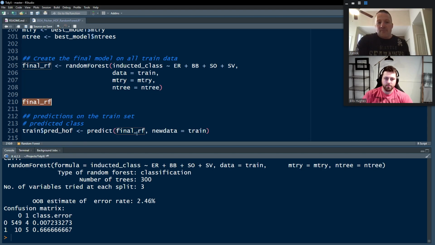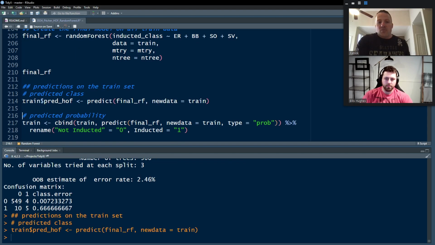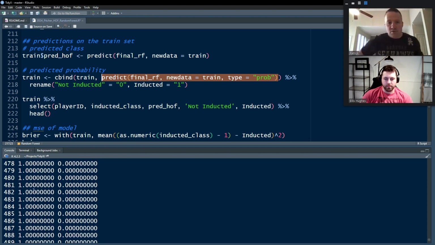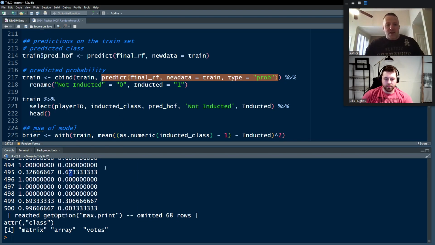And when we fit that, we have a final model that is ready to go and make some predictions. First step we're going to do is make predictions on the training set. So we're going to predict the Hall of Fame class as predict train, new data equals train. And the other thing we're interested in is getting the predicted probability. So if we use type equals prob within that predict function, we get a data frame of both of the classes and the probability of those two classes. So there it is right there.